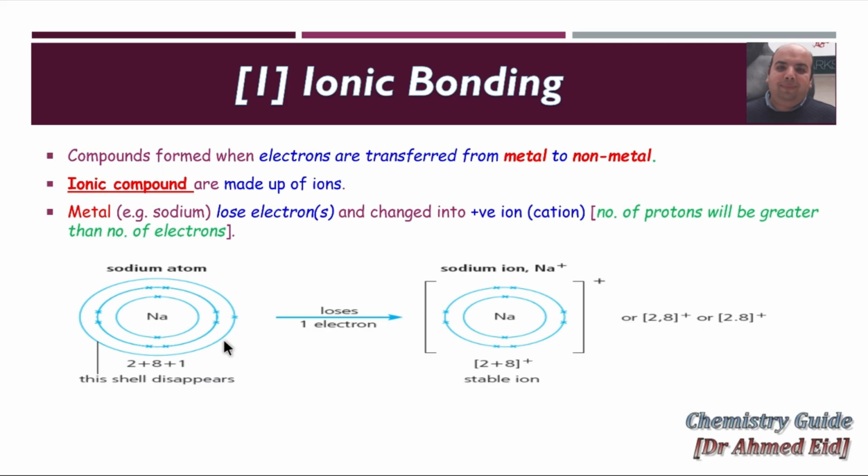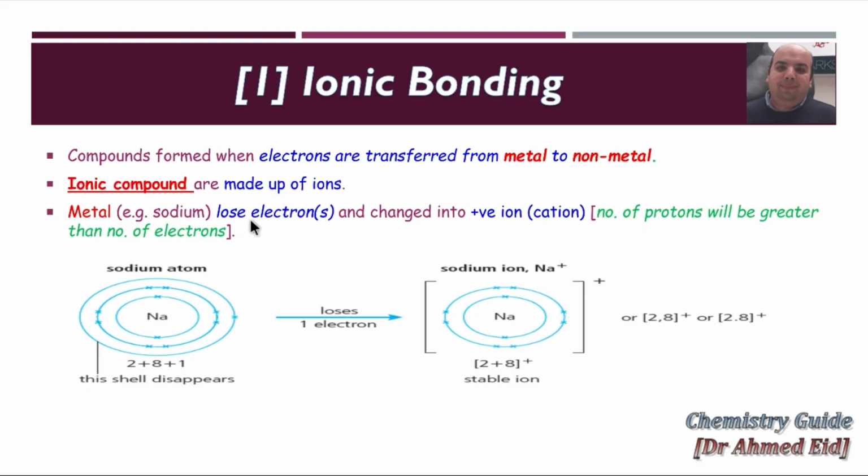Metals prefer to lose. So sodium loses an electron and changes into a positive ion, or cation. You just remove the outermost shell electron and now it contains 2 and 8. The outer shell is now full. Or you can say the outer shell is empty. And you just put the positive charge outside the square brackets.